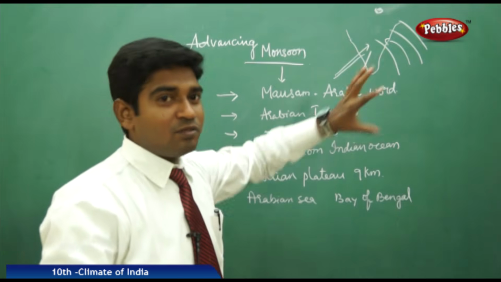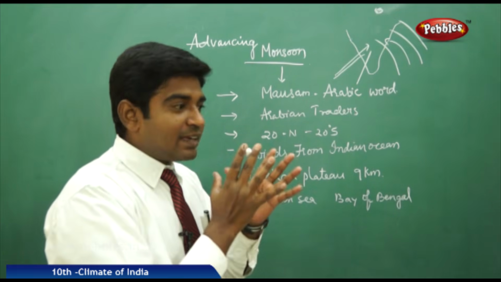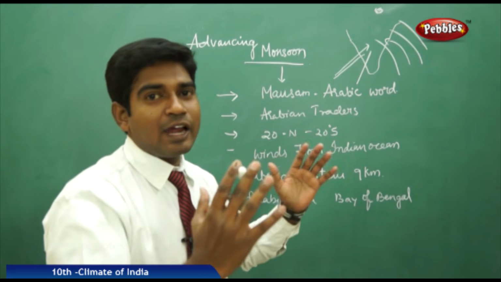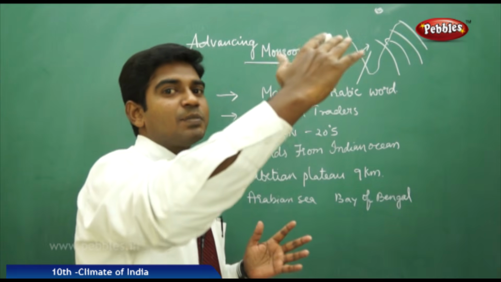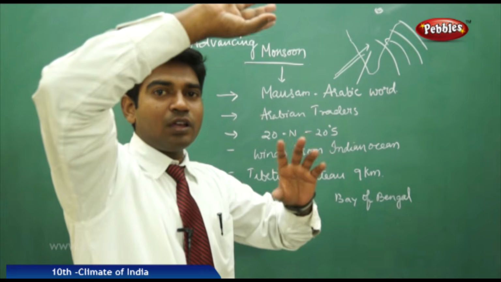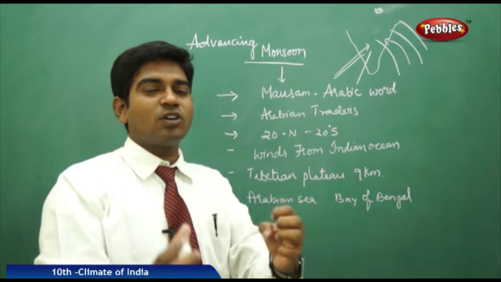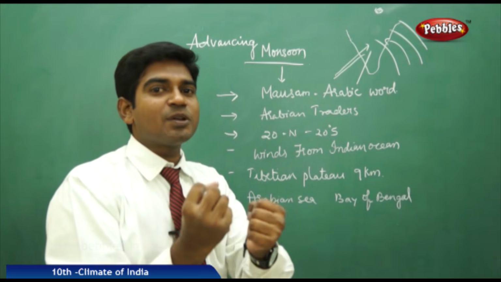So when the moisture winds from the Indian Ocean are moving towards the upper part of India, they get divided into the Arabian Sea winds and the Bay of Bengal winds. The Arabian Sea winds move on to the western part of India, while the others move through the eastern part of India, go through central Bengal and then move on to the Tibet region, because the Tibet region is the main central point of focus, a low pressure region, which attracts all the high pressure winds towards it.